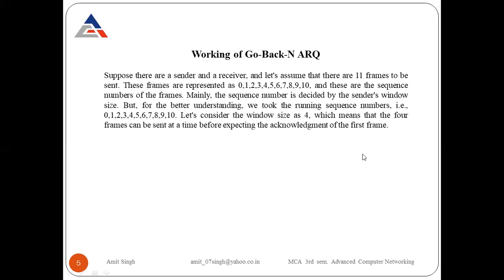Clear? Or suppose the window size is 3, which means 3 frames can be sent at the same time. Let's consider the window size as 4, which means that 4 frames can be sent at a time before expecting the acknowledgement of the first frame. Now what will happen?